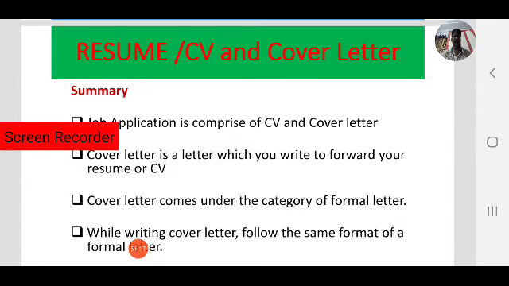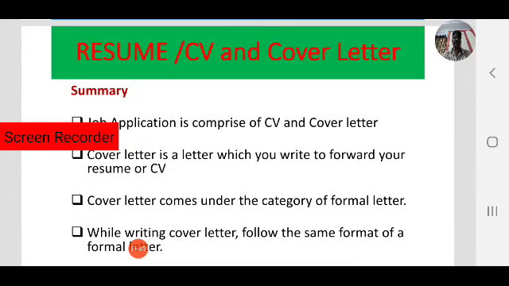Next, after the body of the letter, the complimentary clause. Next one, signature and your full name in brackets. So these are the parts of a cover letter. While writing a cover letter, you have to follow the same format of an official letter, but you have to keep some focus on the body of the letter as we have discussed.